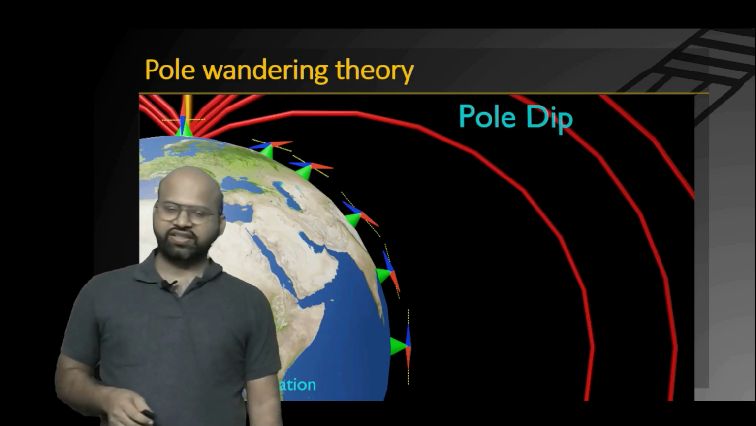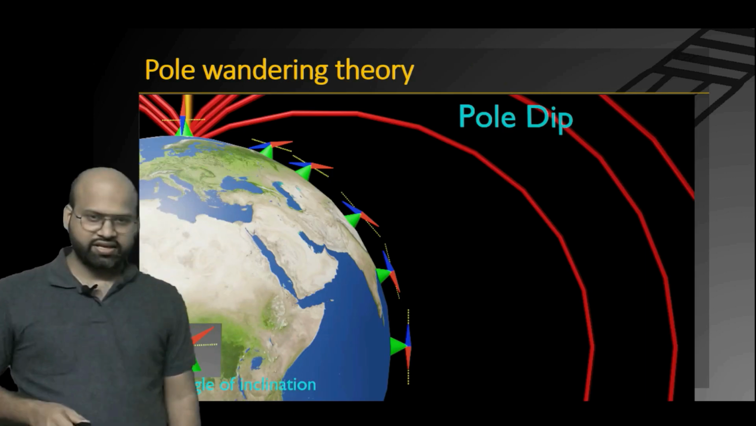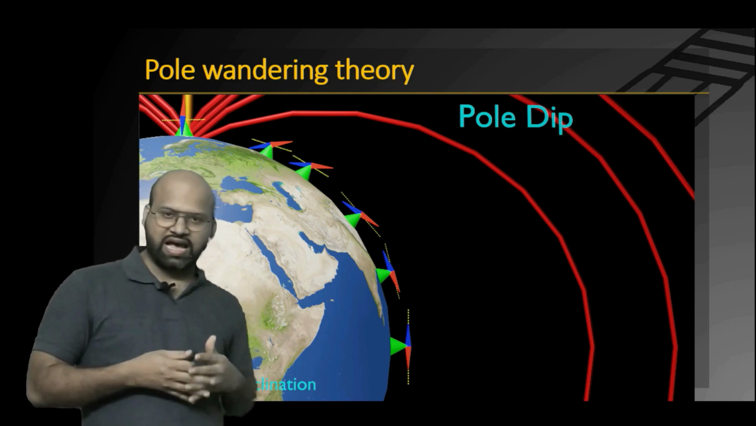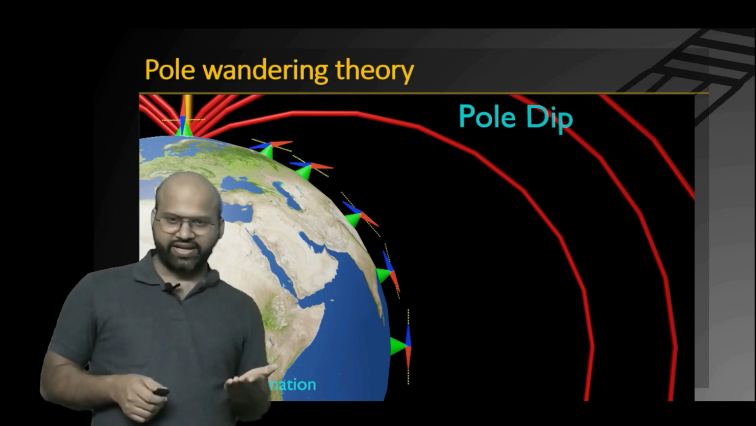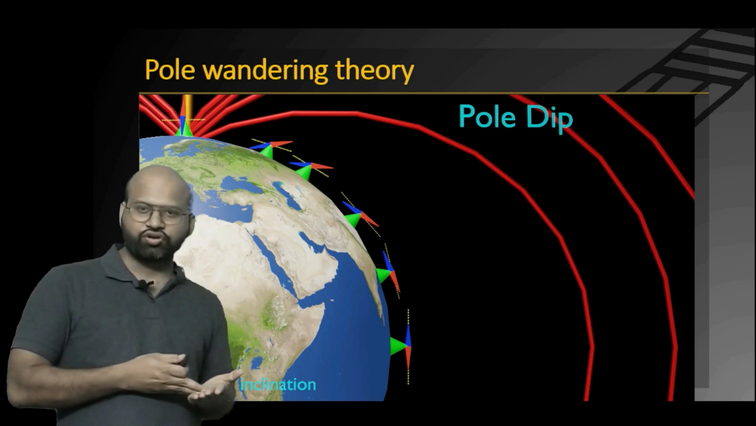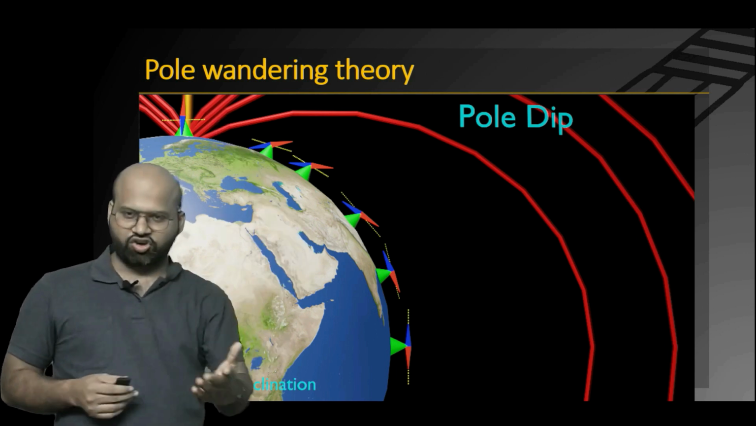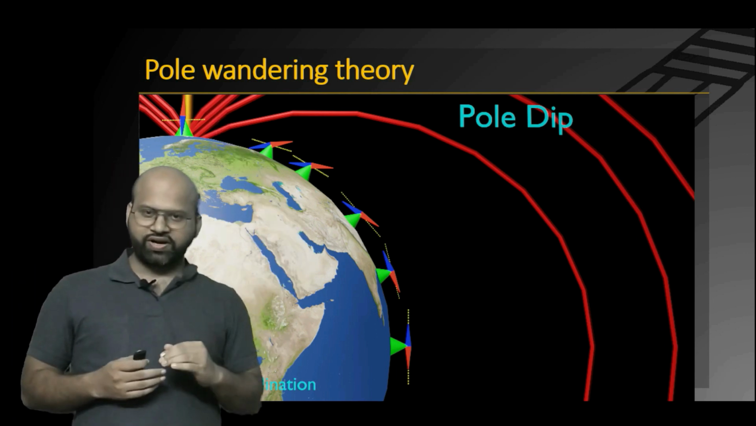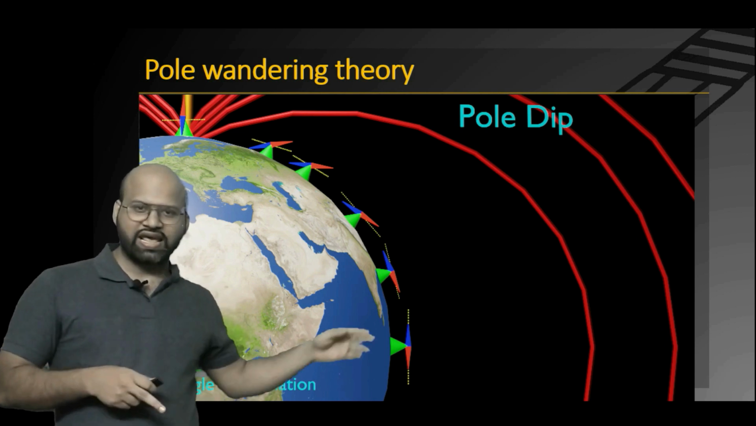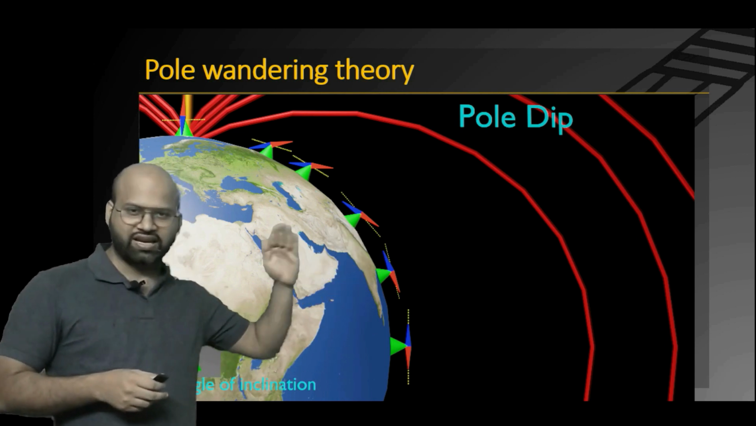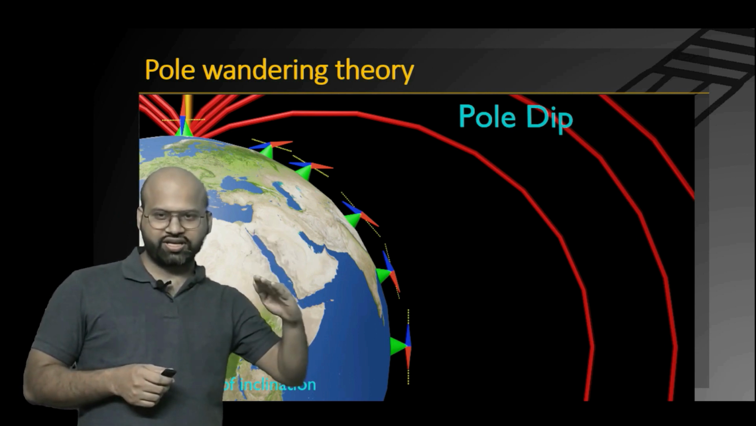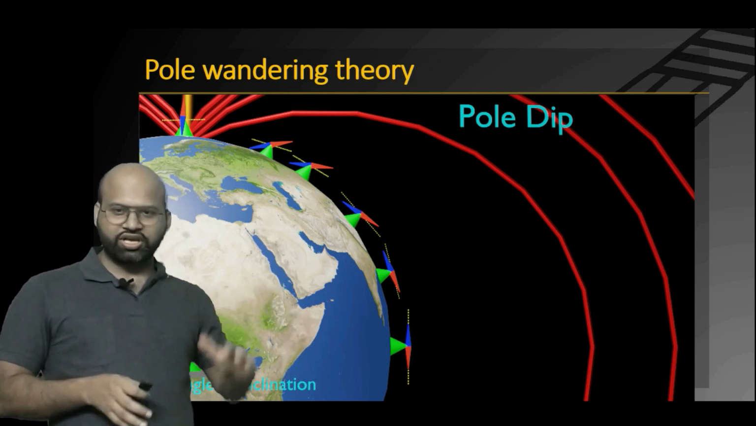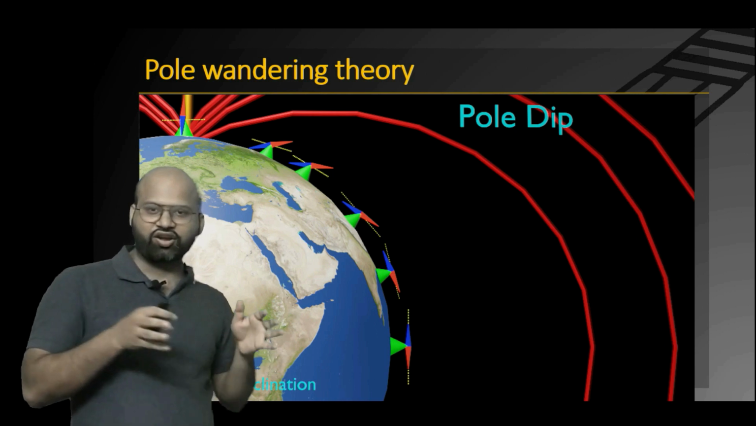Next is the pole wandering theory. This theory is based on the idea that when we take a magnetic needle, it will point towards the magnetic North Pole. Moreover, the magnetic needle will show an angle of inclination. It will be inclined to the horizontal based on the location of that magnetic needle on the earth.